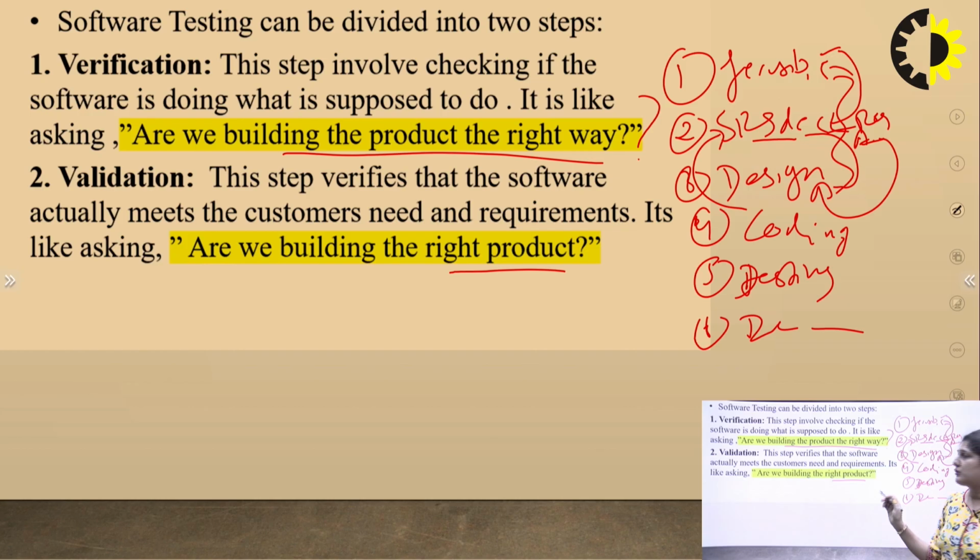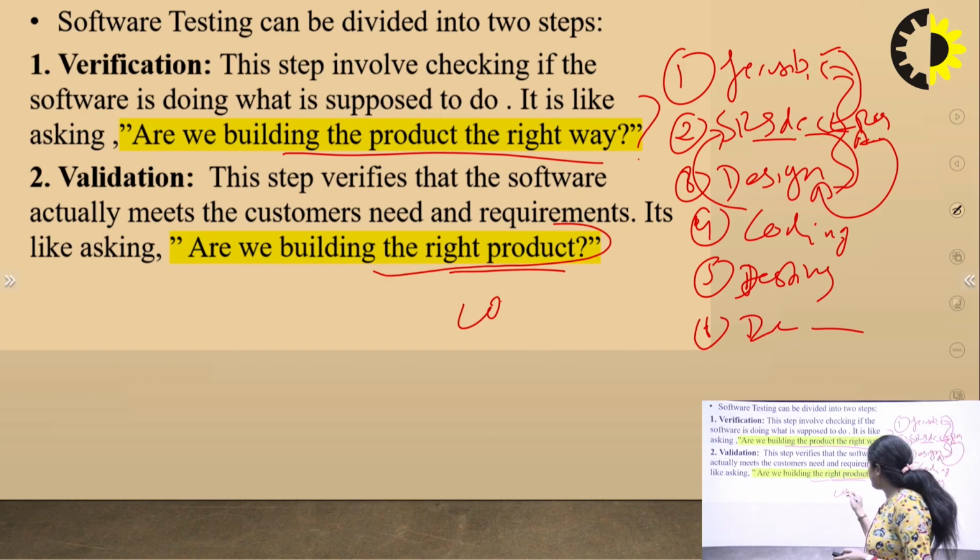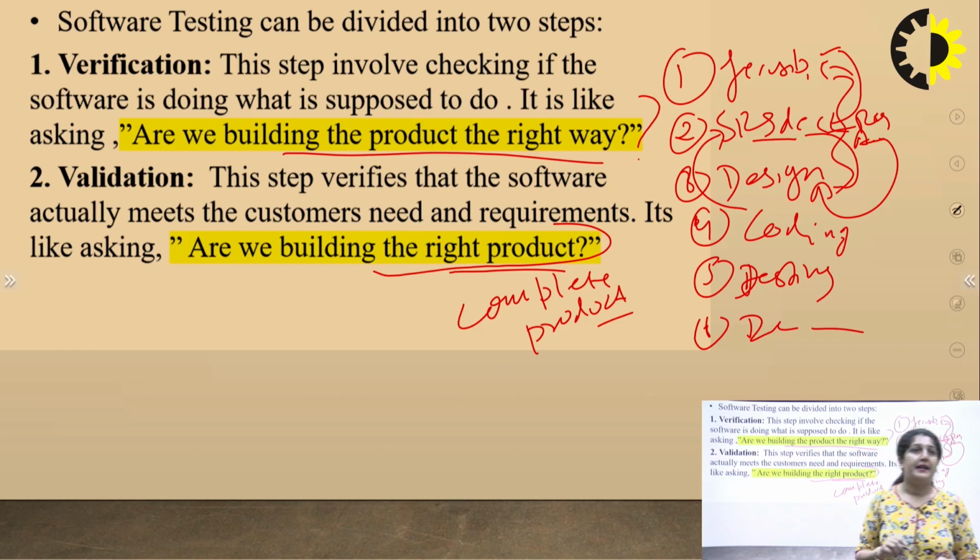So validation means we check the complete product, that it is made according to the SRS document requirements, according to the design, according to the coding or not. Is our product what the customer actually wants, what we have specified in the SRS document? Is the product made that way only or not? That is validation.